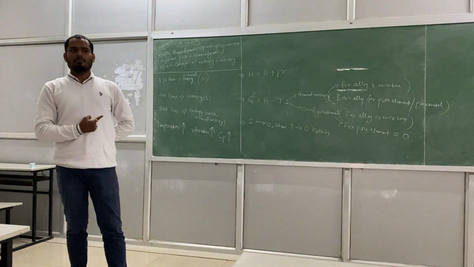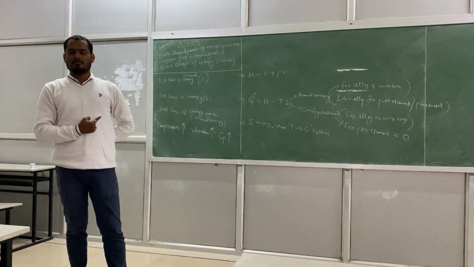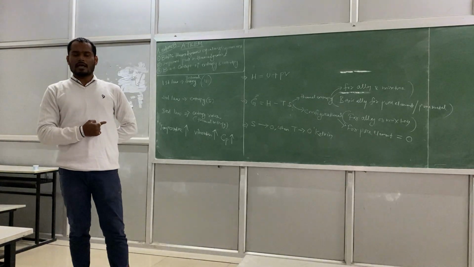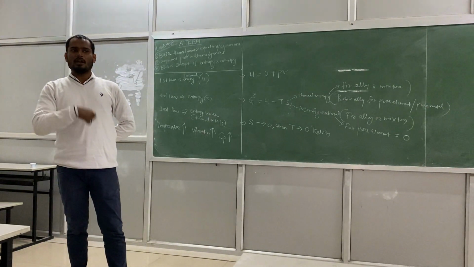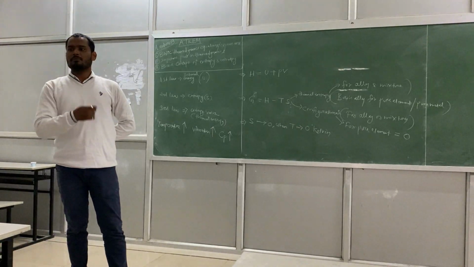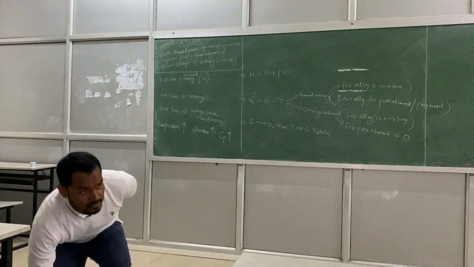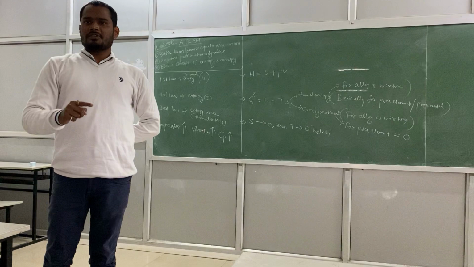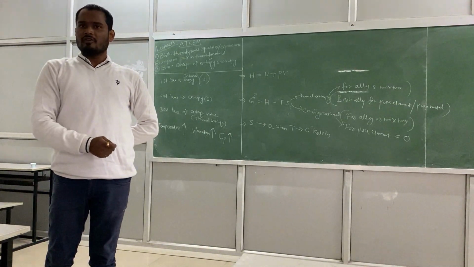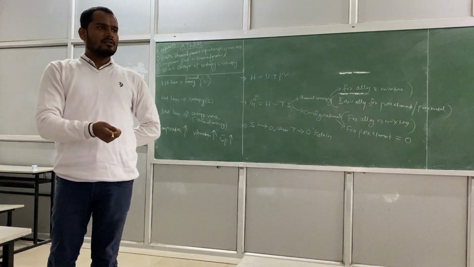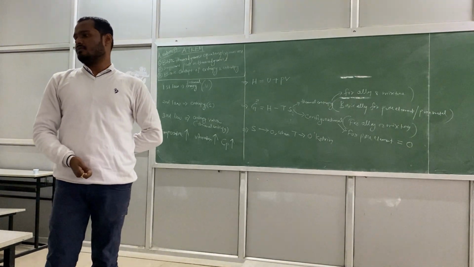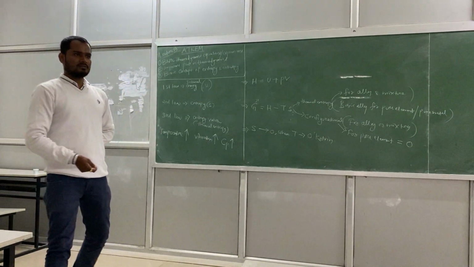So that means if you are keeping the pressure constant and you are giving some heat to the material, and there is a 1 degree rise in temperature, suppose initially it was 14 degrees centigrade, the material temperature was 14 degrees centigrade, and you are supplying heat and the temperature becomes 15 degrees centigrade, so that amount of heat will be Cp, right? Heat capacity at constant pressure, right?